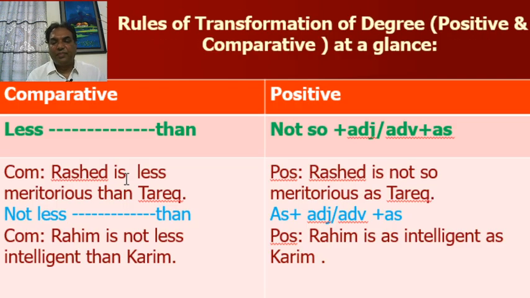Now, you have to memorize this. "Less than" will be replaced by "not so" plus adjective or adverb plus "as." Look at the example. Comparative: Rashid is less meritorious than Tariq. Positive: Rashid is not so meritorious as Tariq.